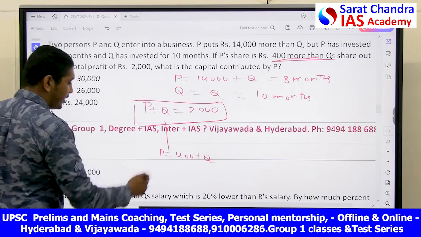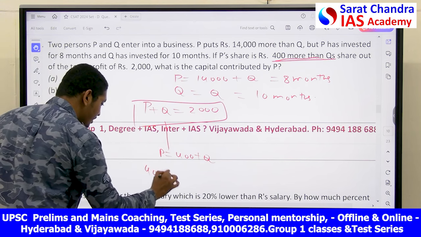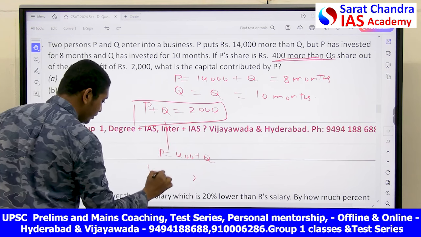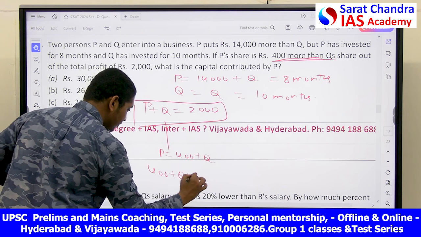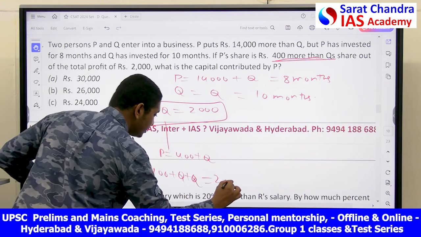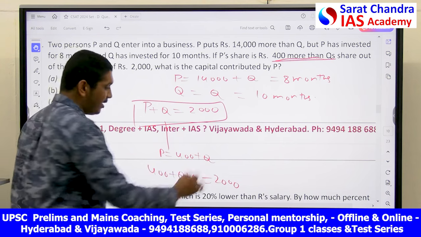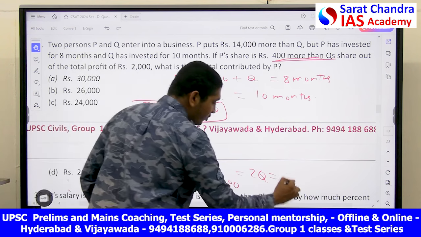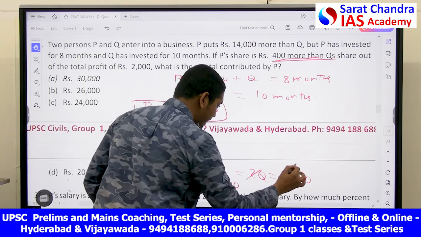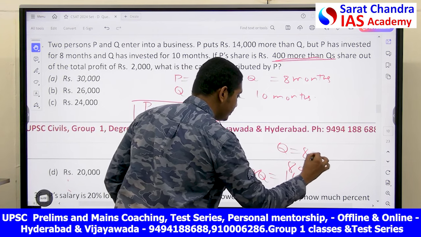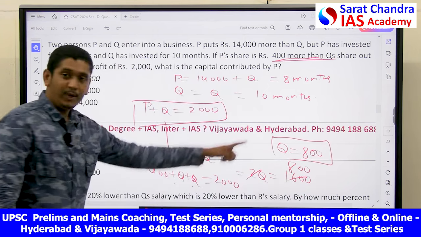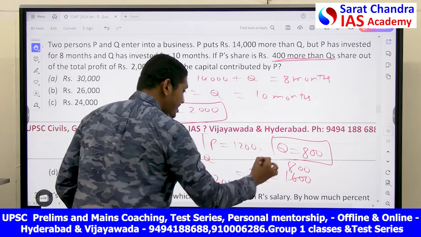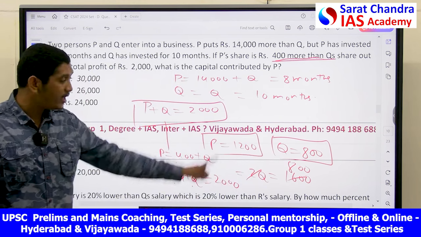Now let's substitute this here. 400 plus Q plus Q, if I substitute, this is equal to 2000. If I subtract, I will get 2Q is equal to, Q plus Q is 2Q, 2000 minus 400 is 1600. 2 8s are 16, so Q is equal to 800. If Q is equal to 800, then P is equal to 1200. This is the share they got in the profit.